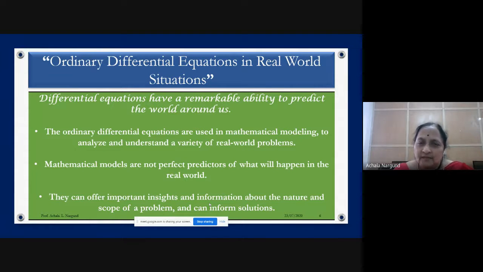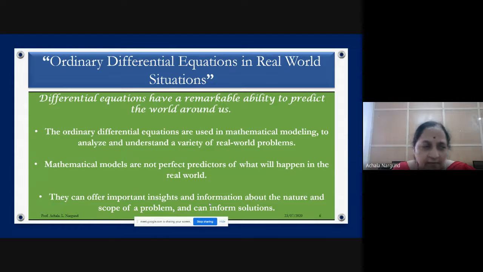Now I will go to some simple ordinary differential equations in real world situations. All of you have learnt this, I think; in engineering also they teach these things. Differential equations have a remarkable ability to predict the world around us. Everything in the world changes with time or with some variable, some position. It will change with position as well as time. These are the only two factors I am considering, though n-dimensional quantities may be affecting it.